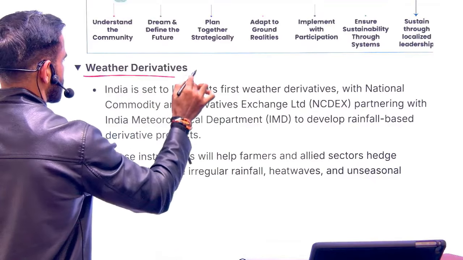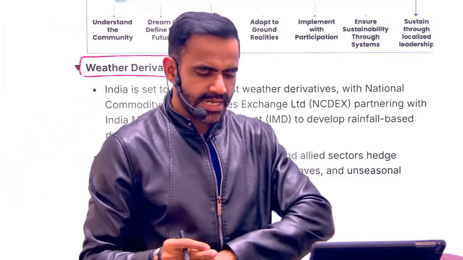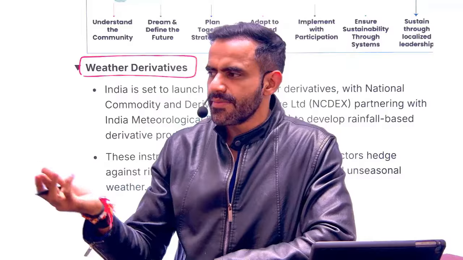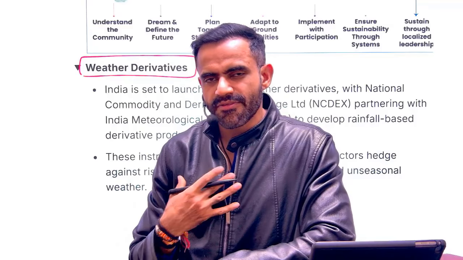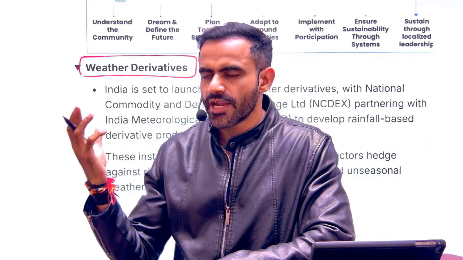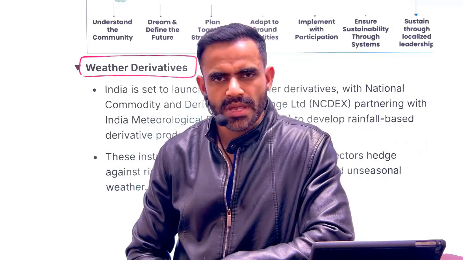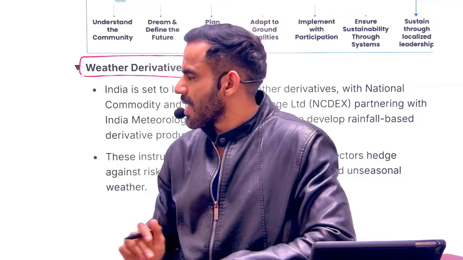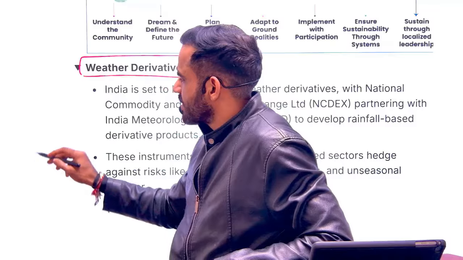Next is weather derivatives. Now understand, a derivative is an instrument in a very simple sense. Let's say we don't know what the weather scenario will be in the next 6 months. Let's try to understand this way. I'm a farmer. I don't know what kind of rainfall we will have in the later part of this year. So I decided to purchase a derivative.